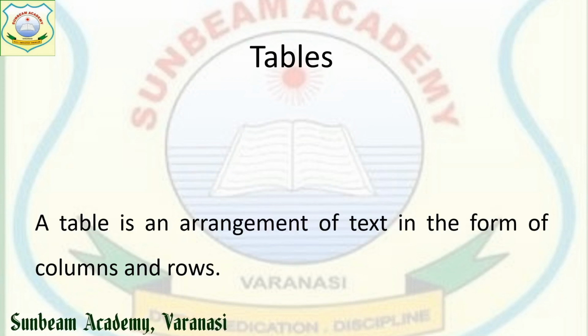Next is tables. As I told you, a table is an arrangement of our data or text in the form of columns and rows, so that viewers can understand things easily. Suppose in the index of your notebook you fill in serial number, date, particulars, meaning whatever topic you have written, then page number, then you get your teacher's sign. This is known as arranging the text in the form of columns and rows. A particular column will have a similar type of data.